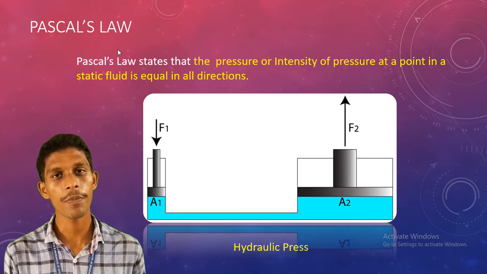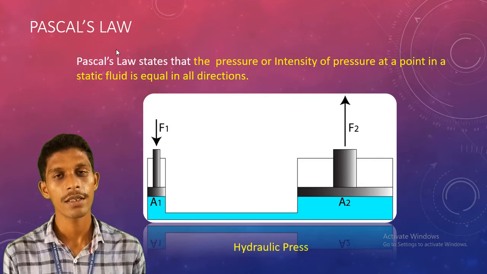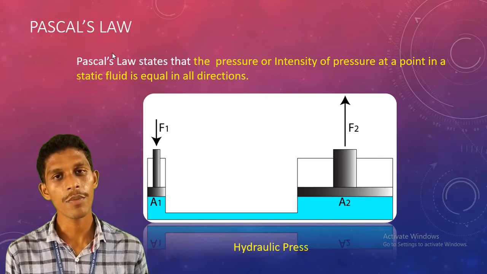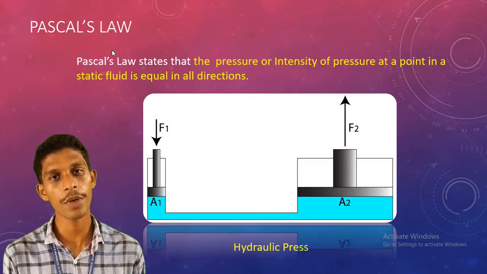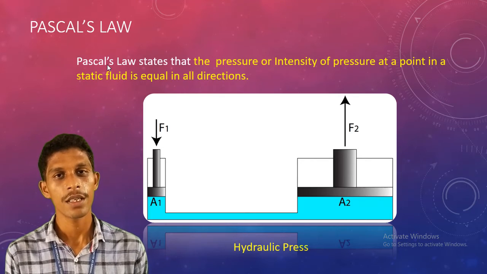If you apply a force F1 at one end on the area A1, the pressure is F1 by A1. That equal amount of pressure will transfer throughout the liquid, and an equal amount of pressure will be exerted on the other side of the system.